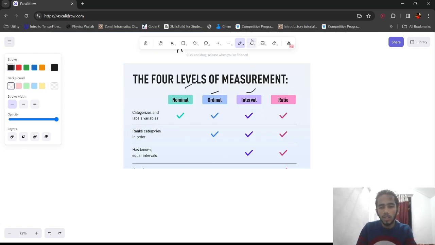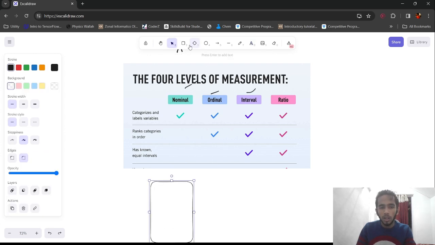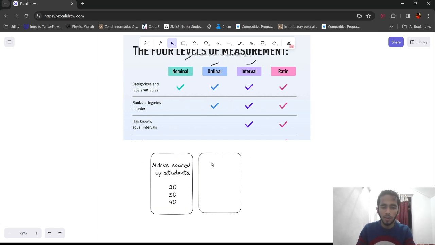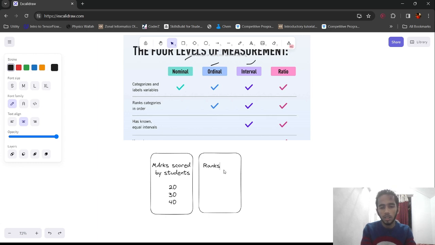So nominal and ordinal can be explained simply by, for example, say we have marks, and we have 20, 30, 40. Say marks scored by students. So you have marks scored by students, and you have their ranks.